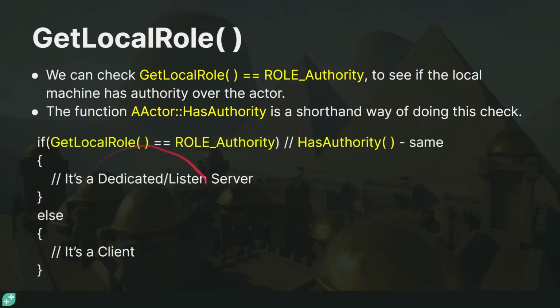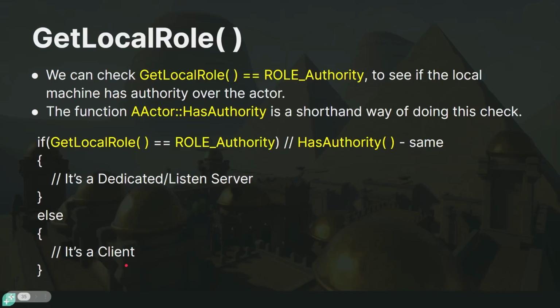And here we have a piece of code that you're gonna frequently use when you're making multiplayer games with Unreal. Here we have an if statement that's checking if the local role is equal to Role Authority. And if this is true, then that means this is a dedicated server or a listen server. If this is not true, that means that this instance of the game is a client.